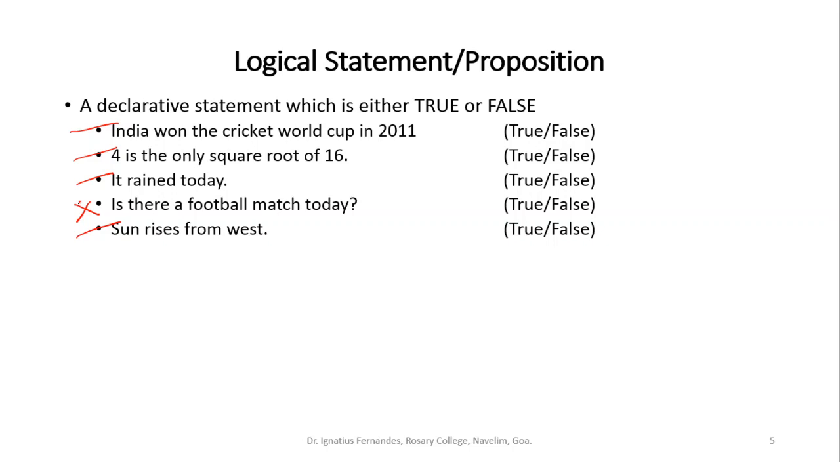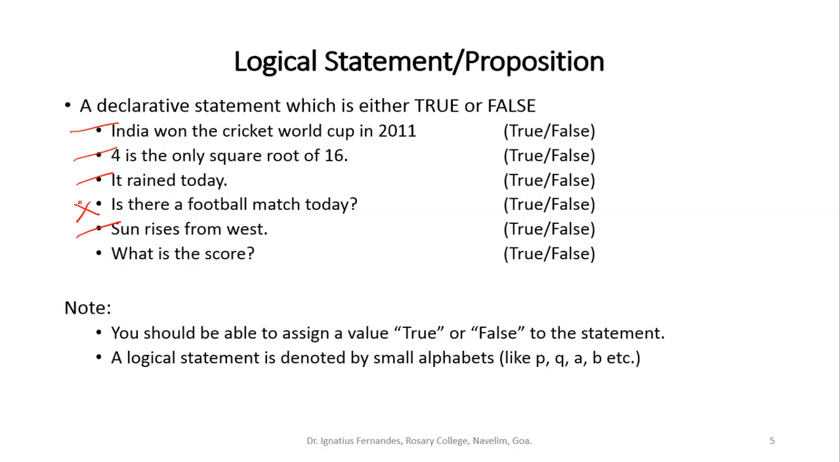Or let's say, for example, I make a statement: you may sit. This is also not a declarative statement which you can say is either true or false. So this is also not a logical statement. What is the score? Again, it is not a declarative statement. It is not a logical statement. So you should be able to assign a value true or false to the statement. Only then it will be called a logical statement. Any statement to which you cannot assign a value is not a logical statement.